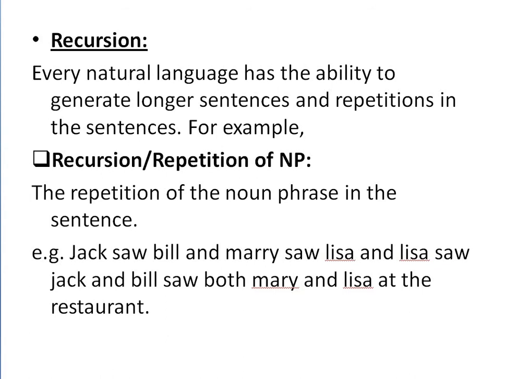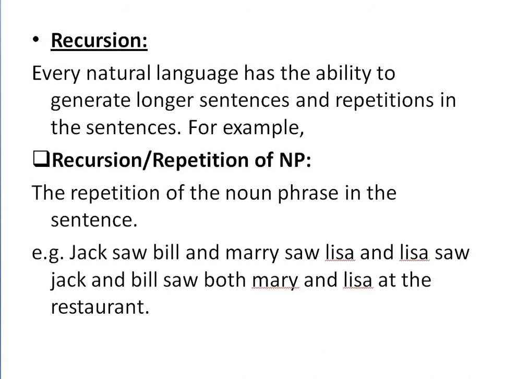So Jack saw Bill is one noun phrase. Mary saw Lisa is another noun phrase. Lisa saw Jack is another noun phrase. So this is actually the repetition of the noun phrases. A person can repeat sentences.